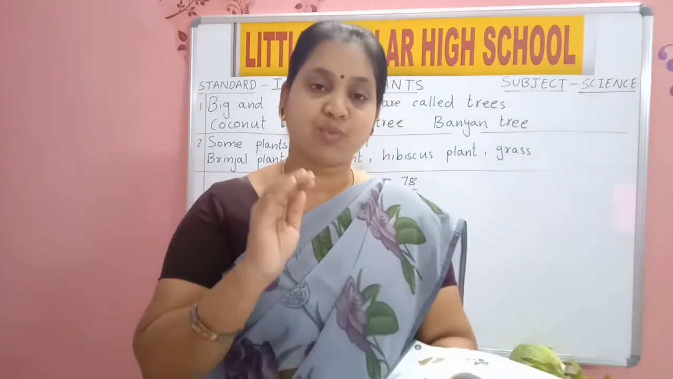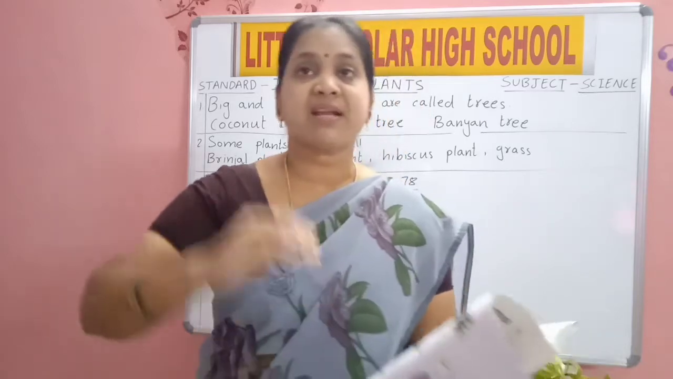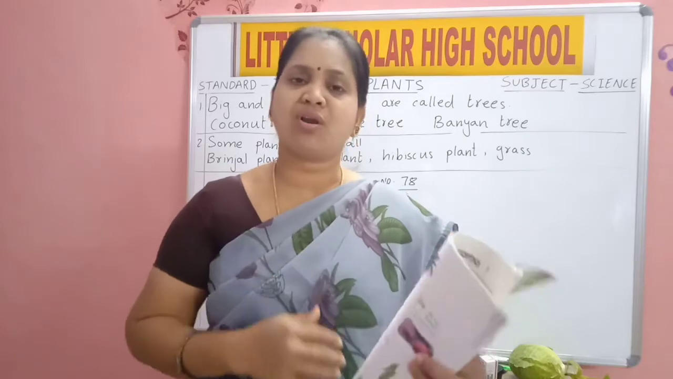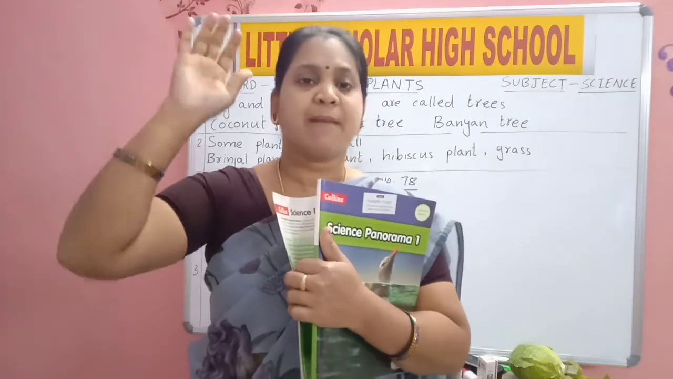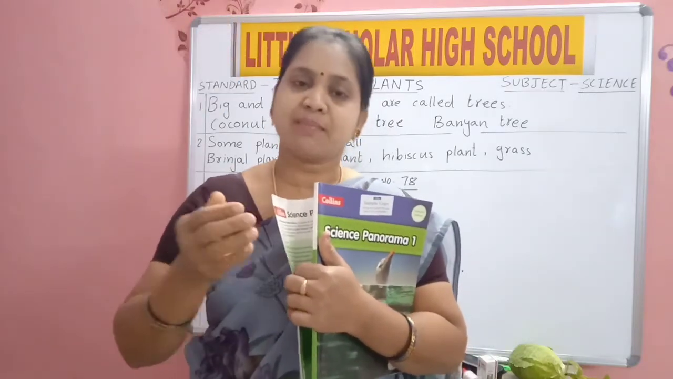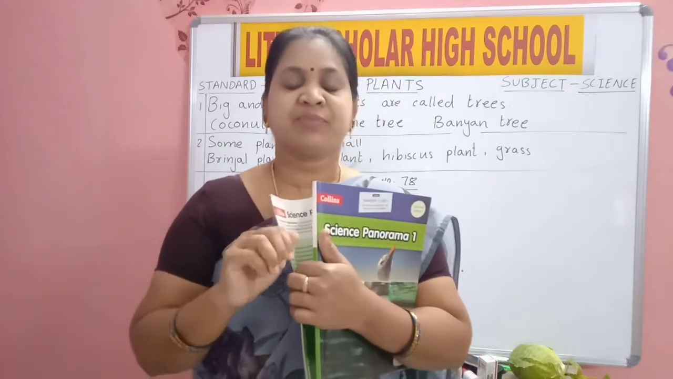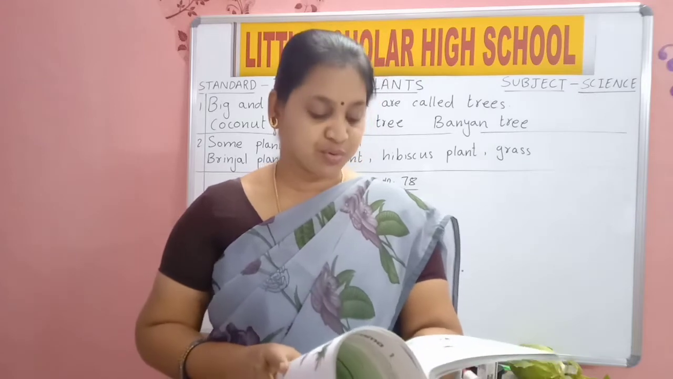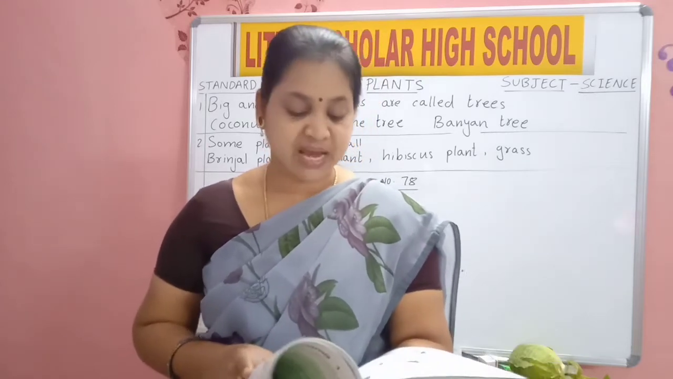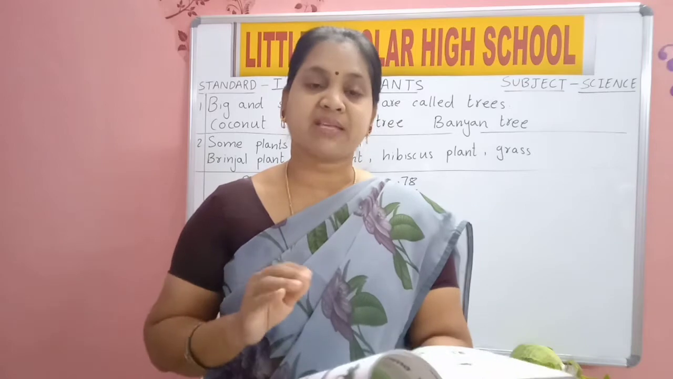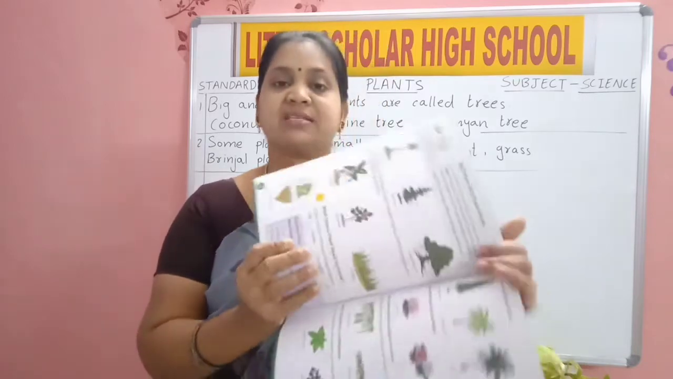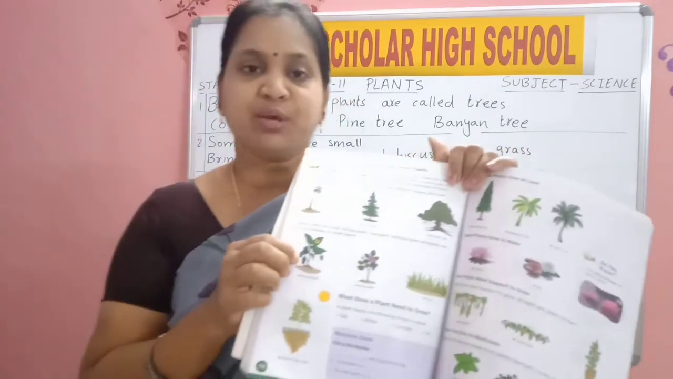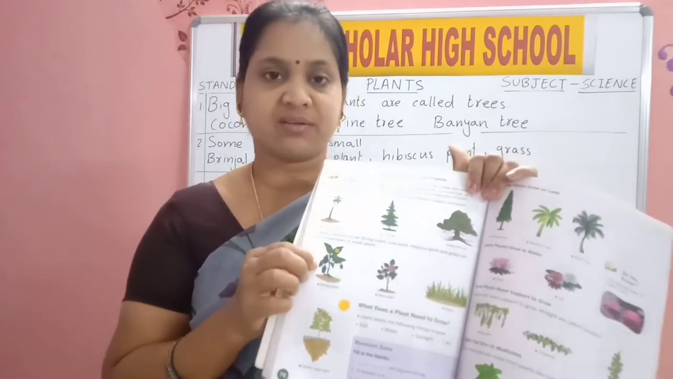Some plants are big, they are known as trees. Second, some plants are small. All plants are not big like mango and banyan. Some plants are small also. A brinjal plant, rose plant, hibiscus plant and grass are some examples of small plants. Which plant is this? Brinjal. You can see two brinjals growing on this plant.